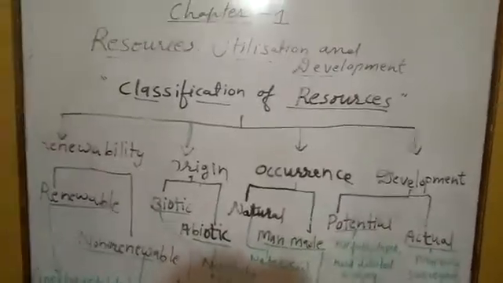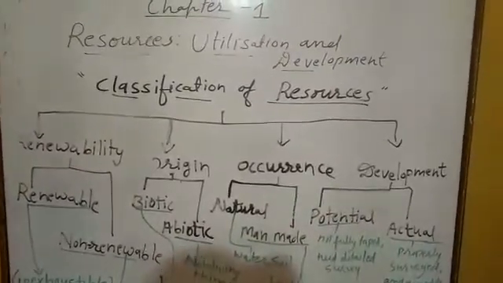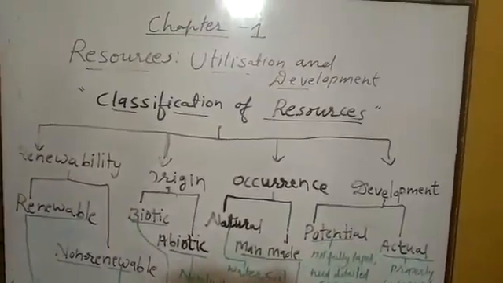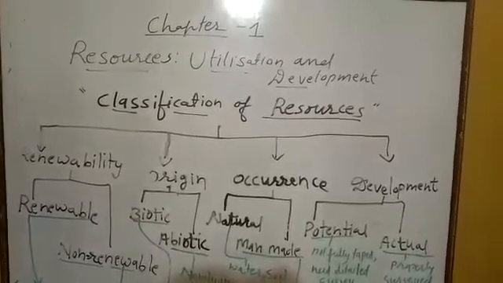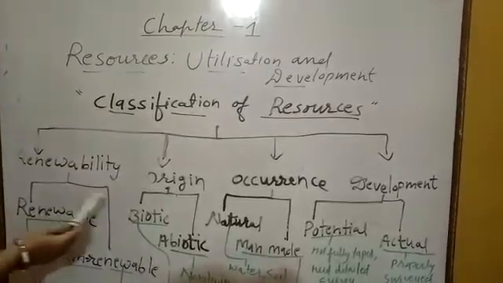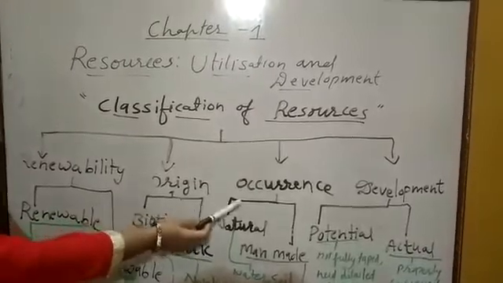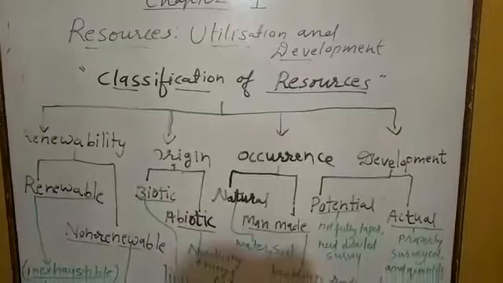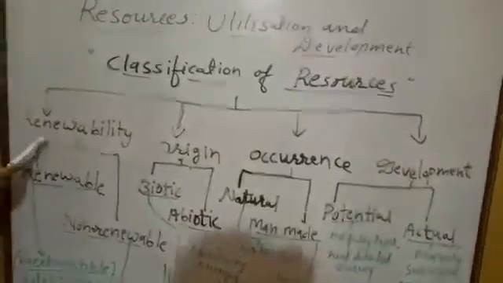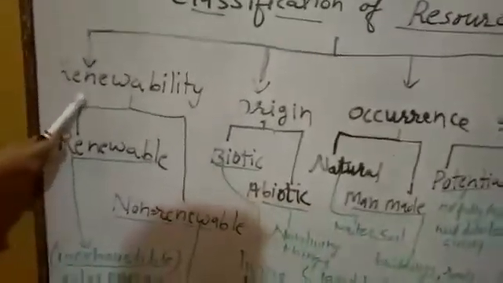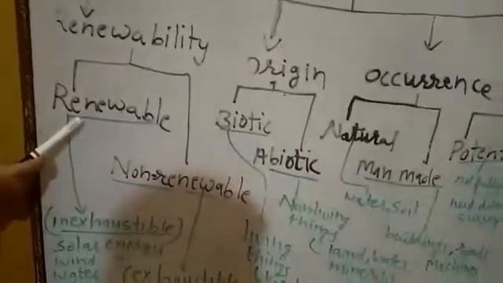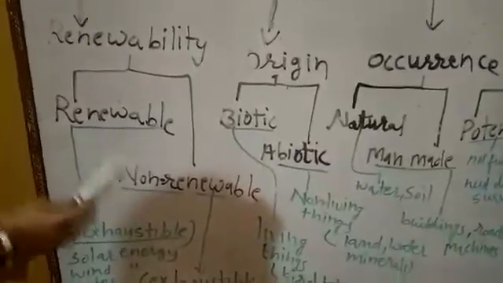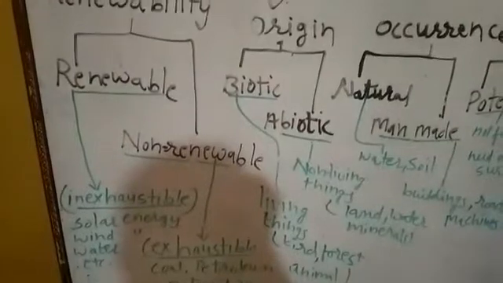Now today's topic is classification of resources. Resources will be divided into four groups: renewability, origin, occurrence, and development. Now we will discuss one by one. First, renewability. Renewability is further divided into two groups: renewable and non-renewable resources.